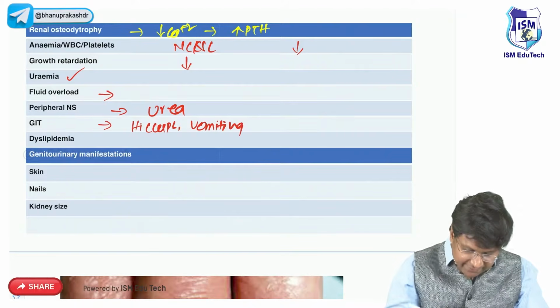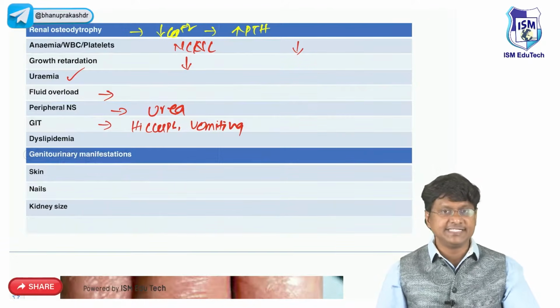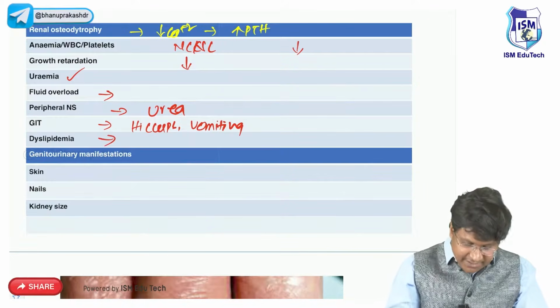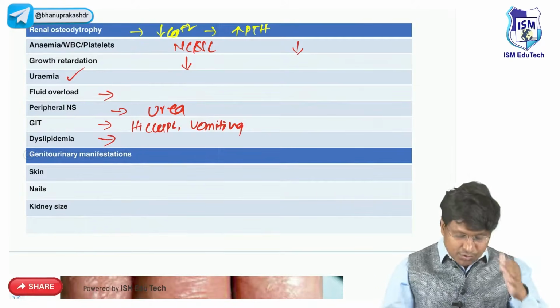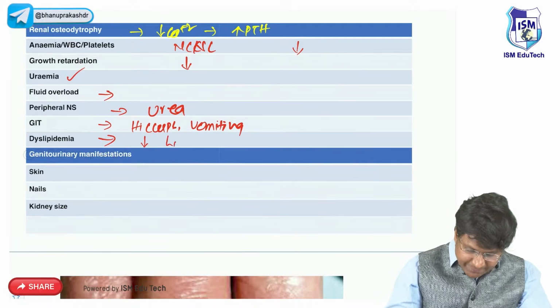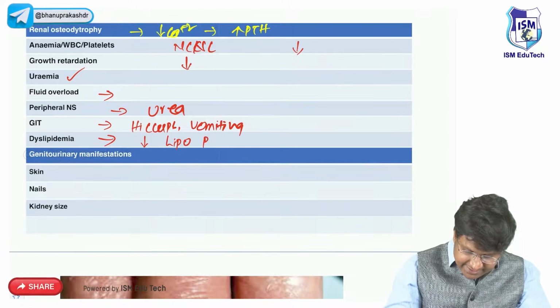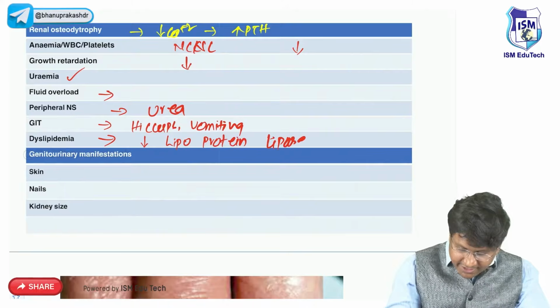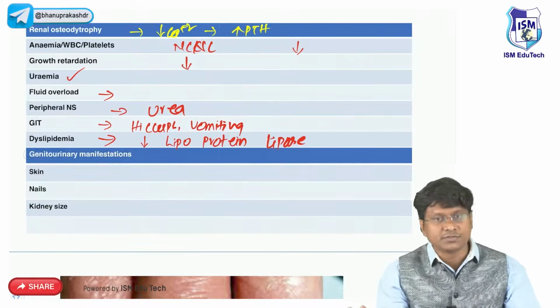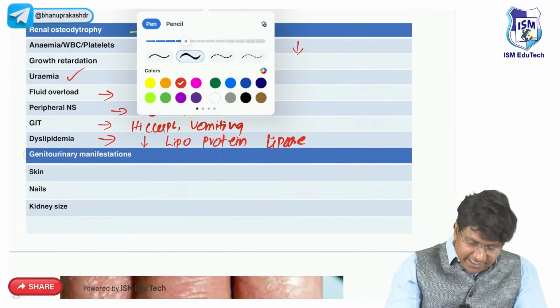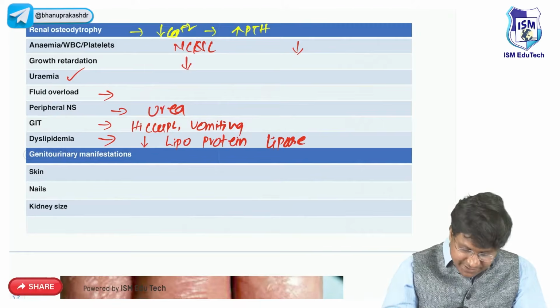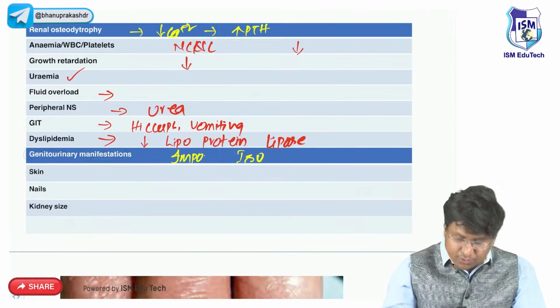They can also have vomiting. So these are the GIT manifestations. And if you take the dyslipidemias, there is decrease in lipoprotein lipase activity in chronic renal failure, and that is the one which will cause the dyslipidemia. And genitourinary manifestations, if you see, these patients will have impotency and isostenuria.